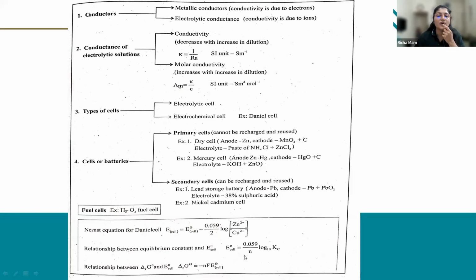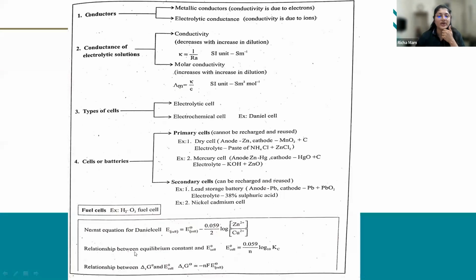It is given by E naught of cell equals 0.059 divided by n log to the base 10 Kc. Then the relation between delta G naught and E naught of cell is delta G naught equals minus n F E naught cell.